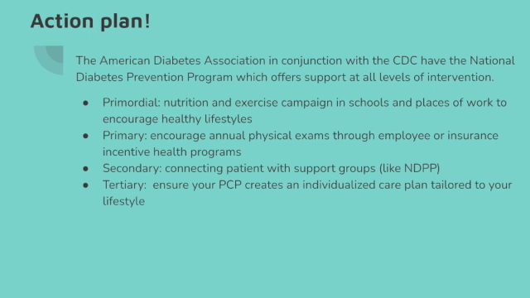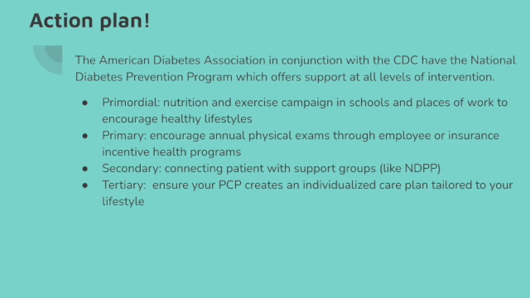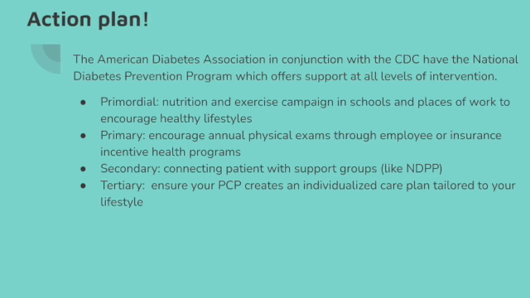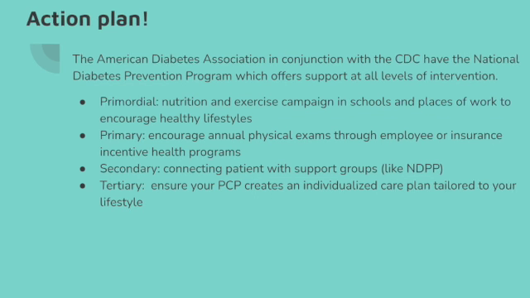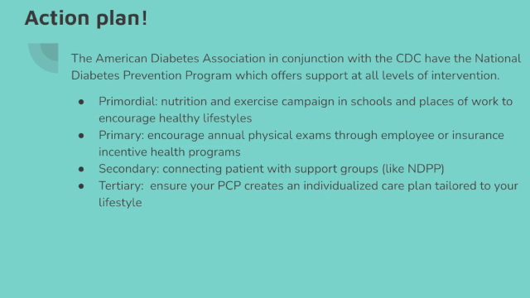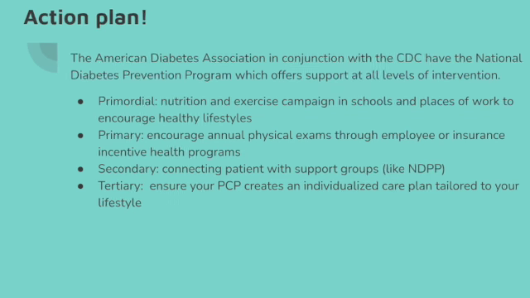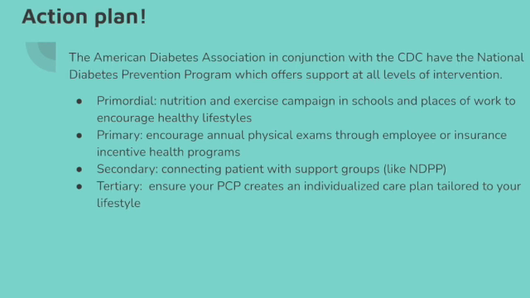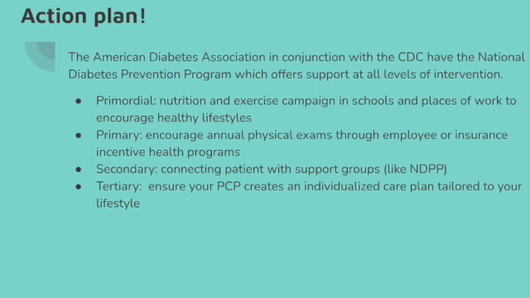Well, the American Diabetes Association, in conjunction with the CDC, have a program called the National Diabetes Prevention Program. This offers levels of support no matter where you are on the scale of potentially becoming diabetic. So maybe you only have genetic factors, maybe it's just in your family, or maybe you've just been diagnosed as pre-diabetic. Anywhere along the timeline of diabetes, they can offer support and intervention.